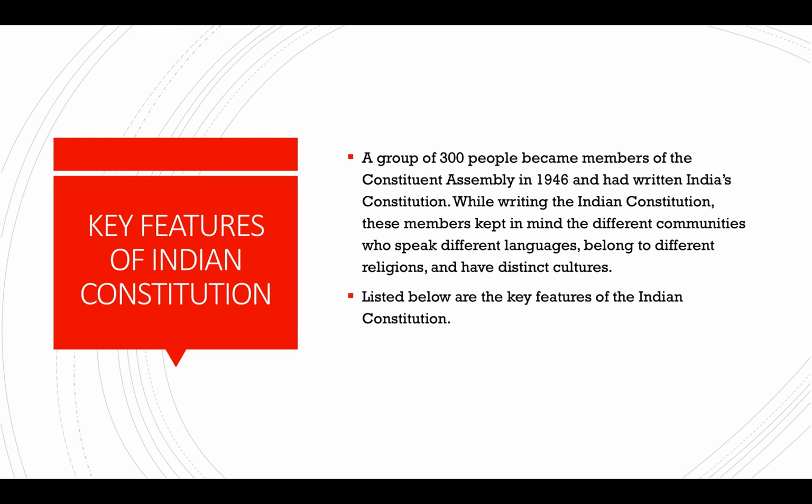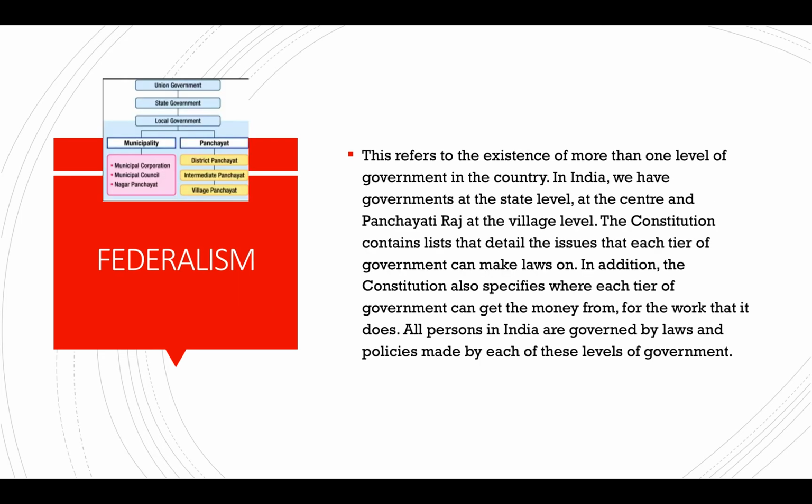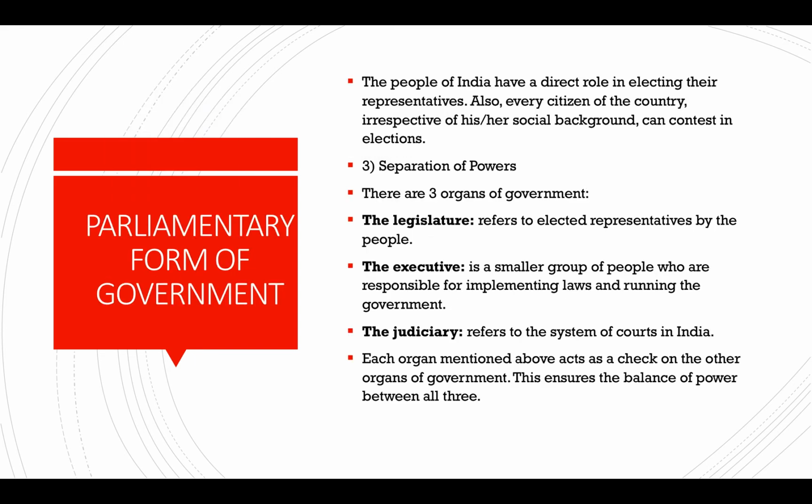The constitution was made by 300 people. They were the members of the Constituent Assembly in 1946. When the constitution was being made, they kept in mind different communities, people who speak different languages, people who belong to different religions and distinct cultures. Federalism means when there is more than one level of the government. In India, there are three levels of governments: central government, state government, and local government. We have a parliamentary system of government. That means we play a direct role in electing our representatives.